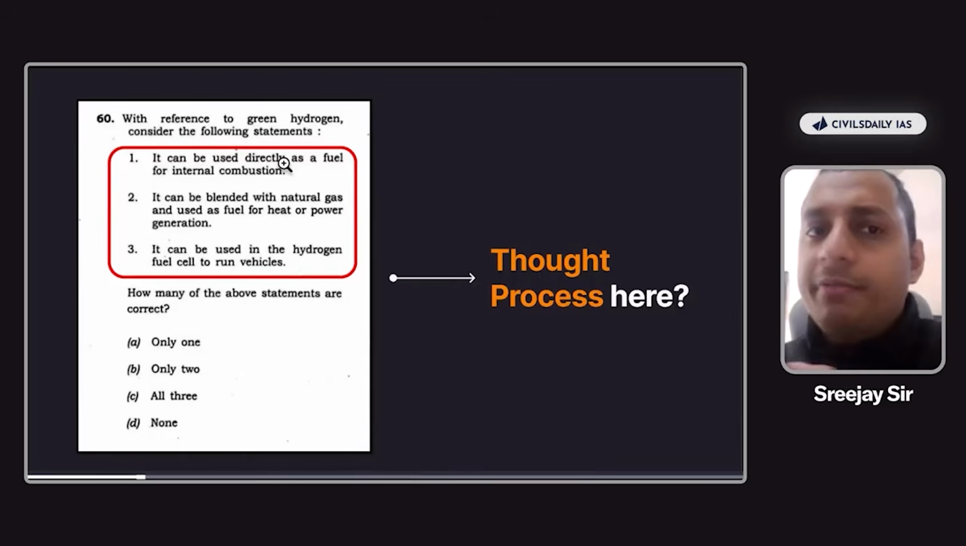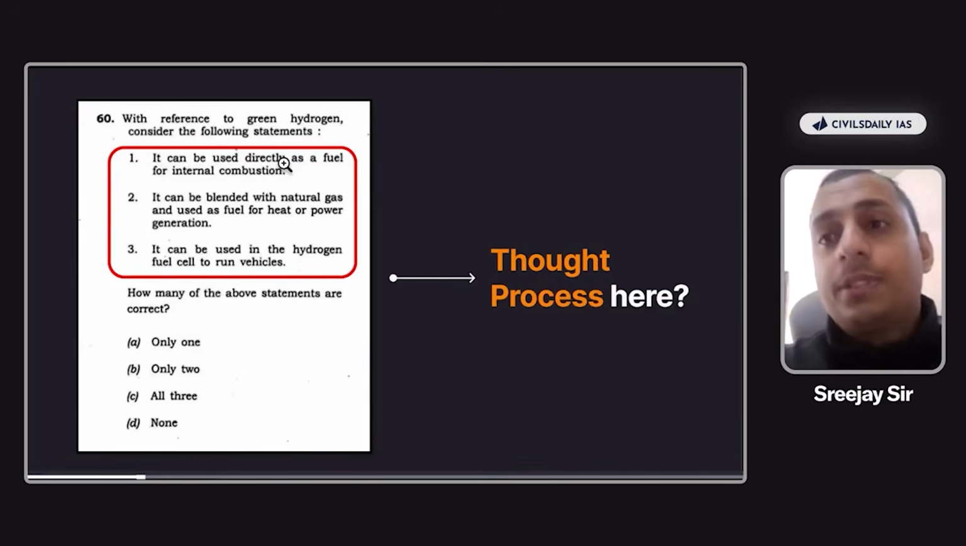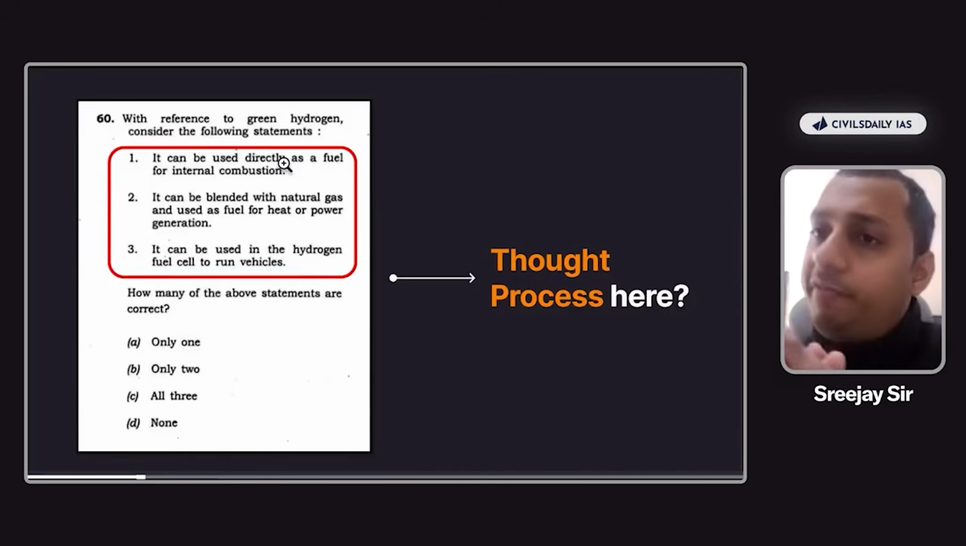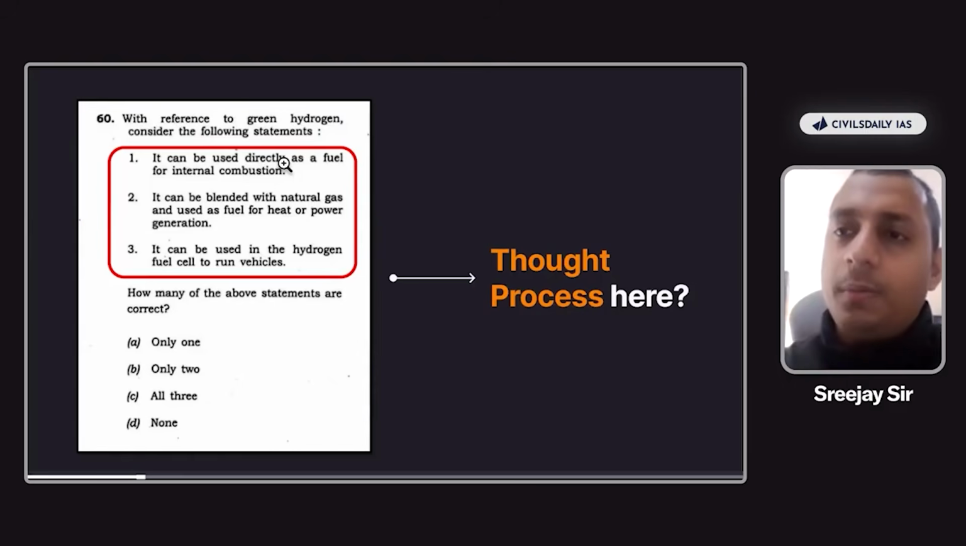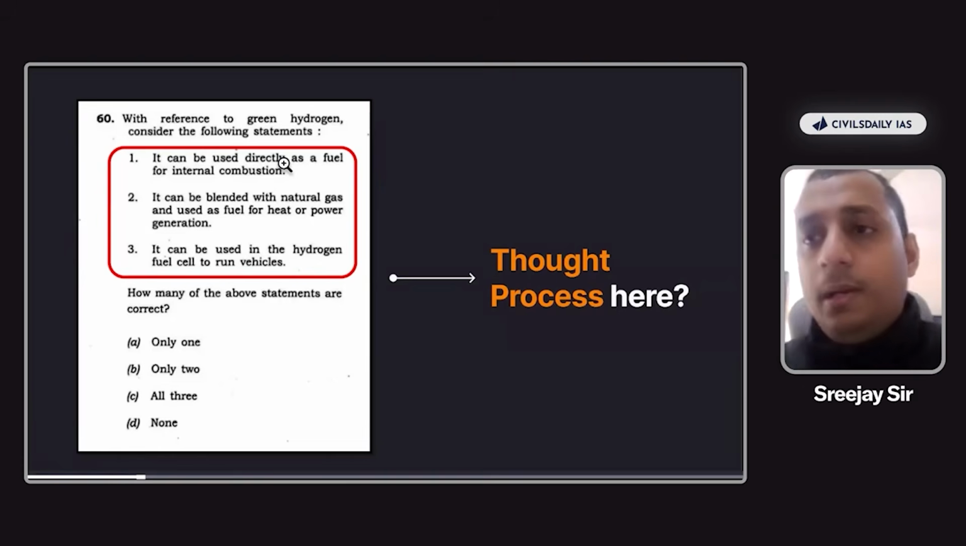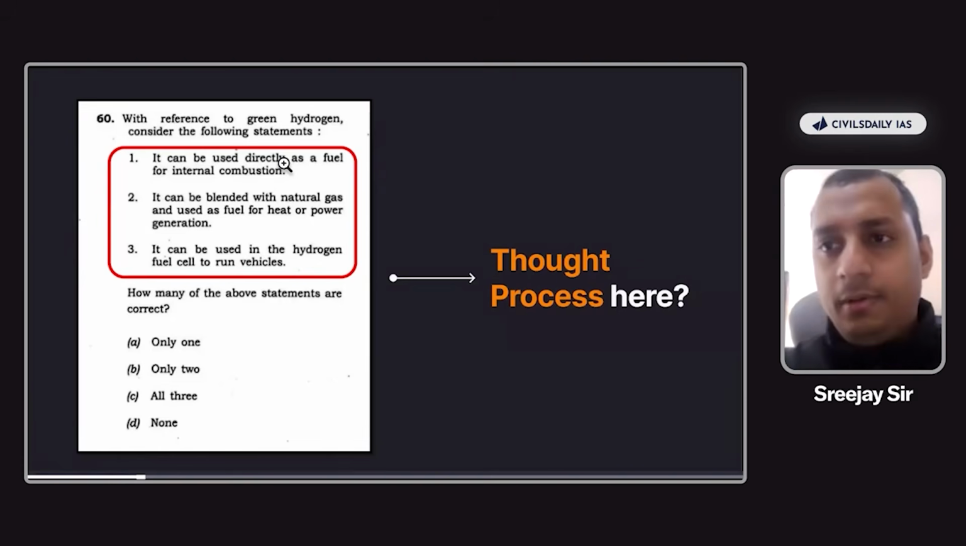It can be used as a fuel. UPSC could have just given that. But why did UPSC introduce the word directly? Even if the word directly is there, can you say that in the future this is not possible? It can be used directly as a fuel for internal combustion. Maybe after 1 million years, this is possible, right?